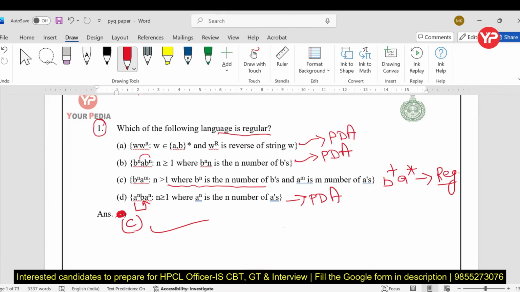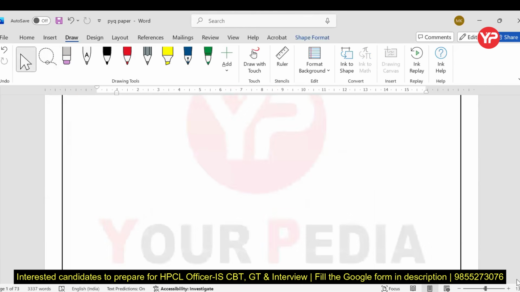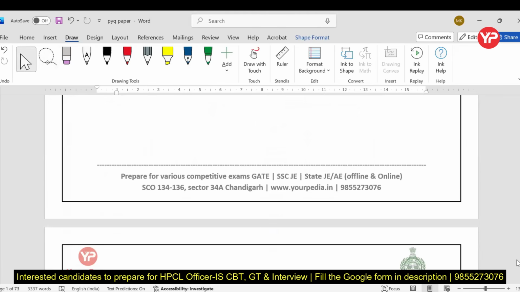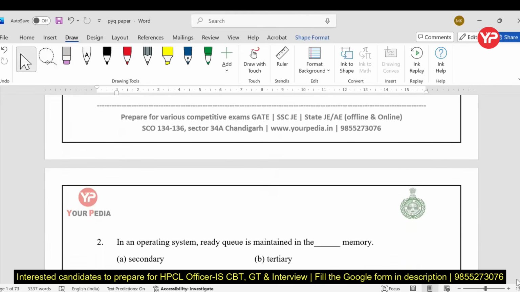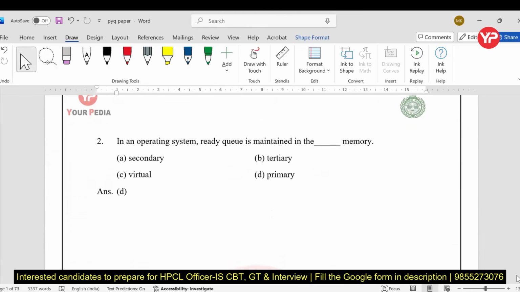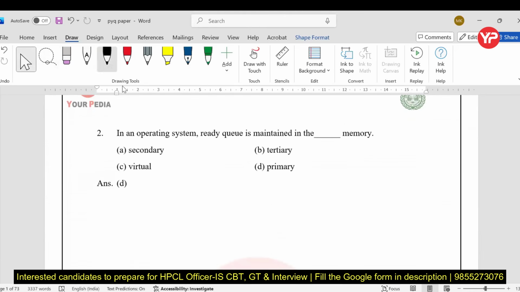Let's move on to the next part. The next question is, in an operating system, the ready queue is maintained by which memory? So in an operating system, my dear students, if I talk about the ready queue, if I talk about the running queue, these are there in the primary memory or the main memory. So the answer is D. Fine. Next,